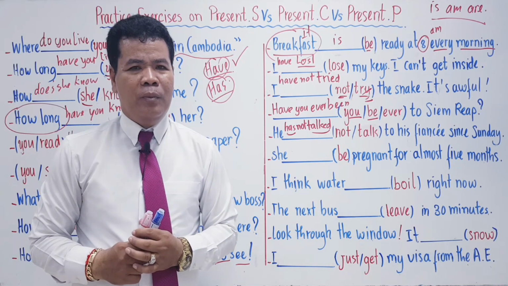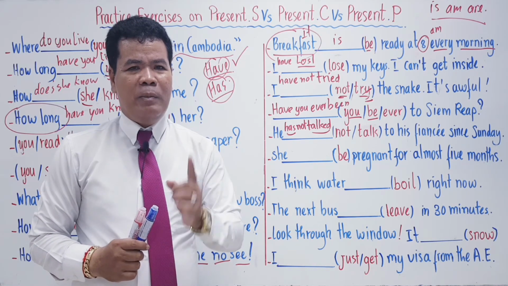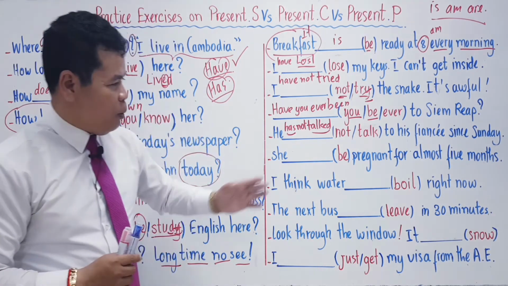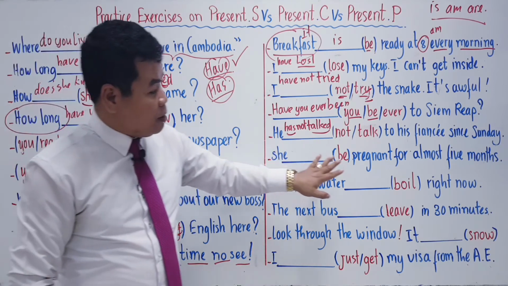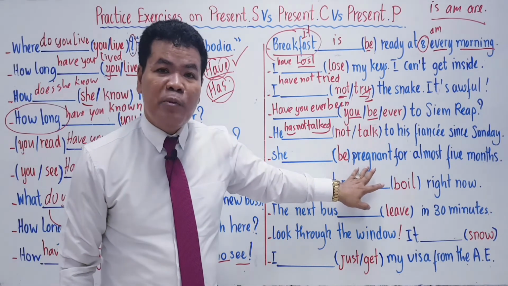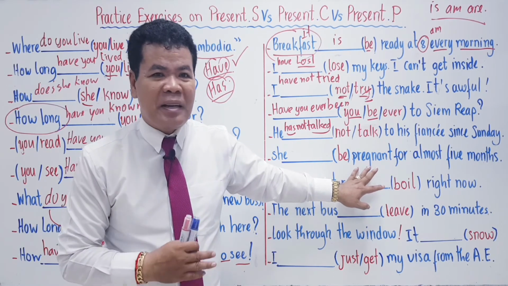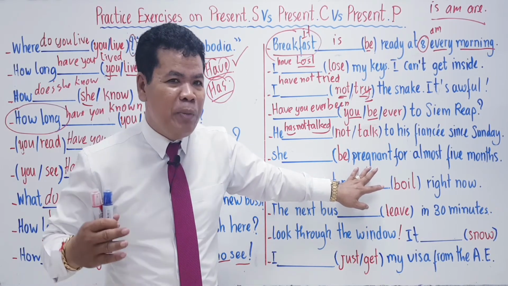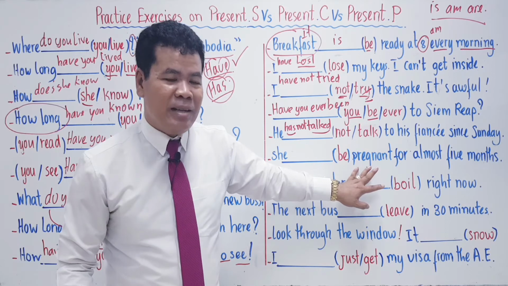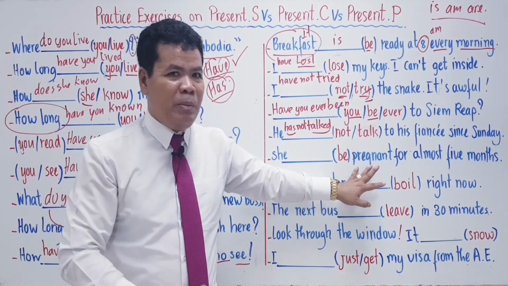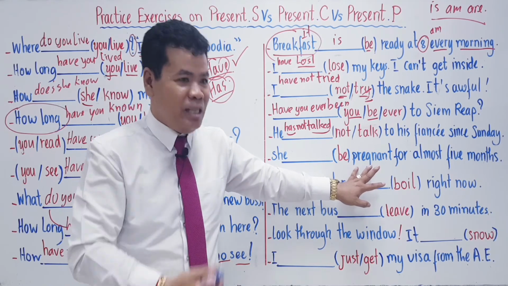Look at the way she is pregnant. Everybody has got pregnancies, okay? Since the beginning of the month until almost 9 months or maybe 1 year. Sorry, maybe 10 years. Sorry, 10 months.